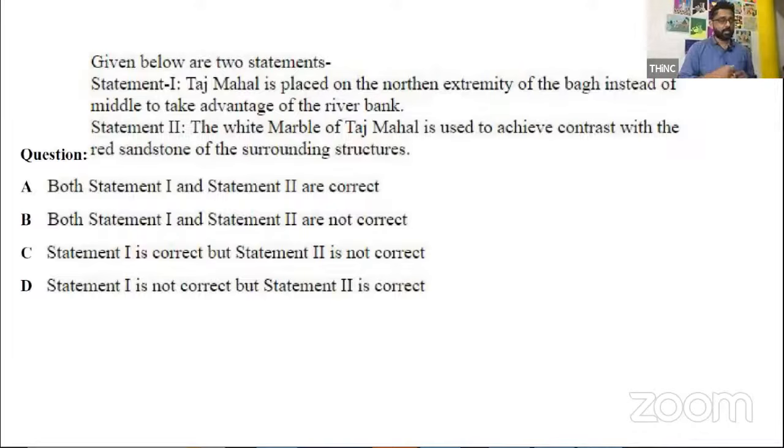Okay. Great. This is quite an interesting question. You will have to think to get the answer for this. Tell me the answer for this. Which is that one thing that we could be absolutely sure about in this? Is it statement number 1 or is it statement number 2? What is it that you're very clear about in this particular question? Which statement is it that you're absolutely clear about? Statement 1 or statement 2?